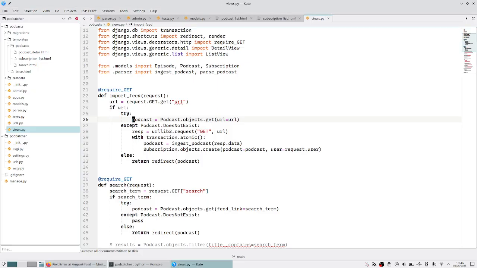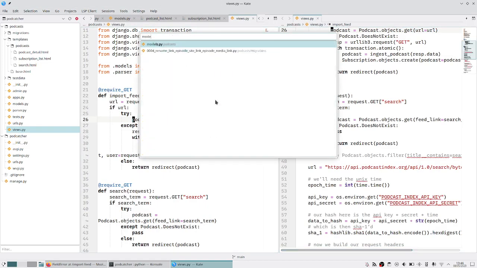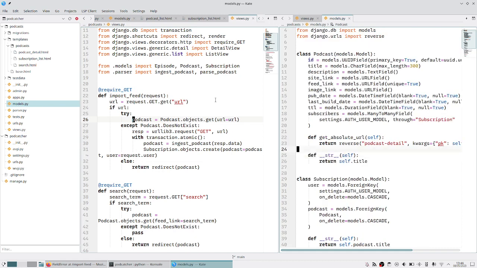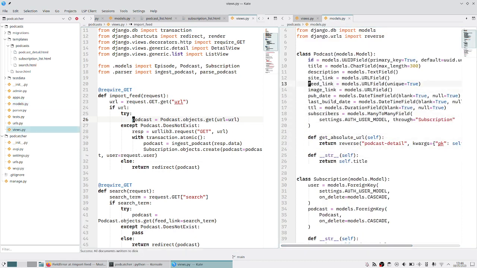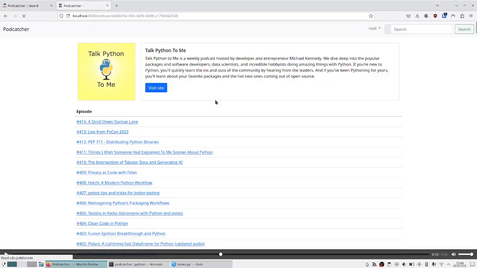With any luck, if we refresh this now, we get: could not resolve keyword URL into a field. Yes, that makes sense, because we didn't call it URL, did we? We called it feed link. So instead of URL equals URL, it's going to be feed link. Now if we refresh this, we should get taken to the Talk Python page.